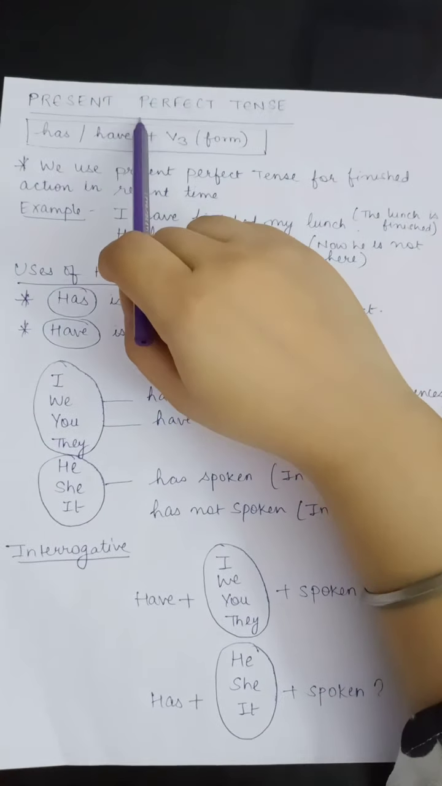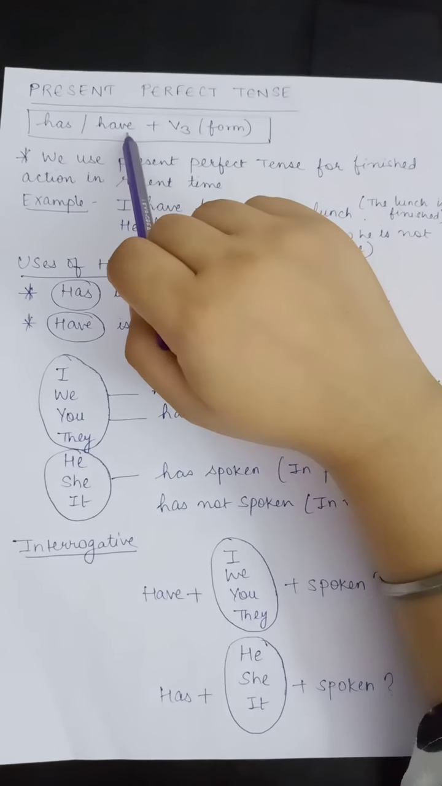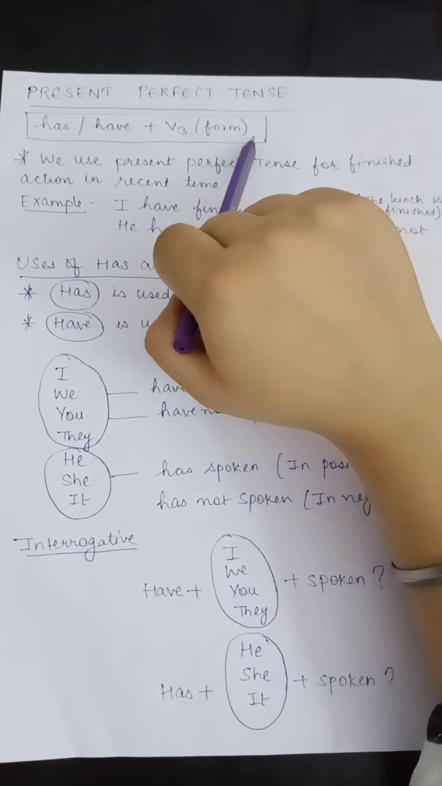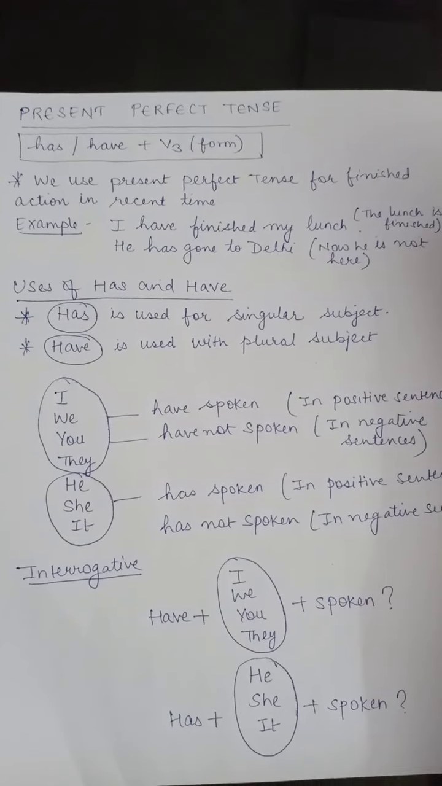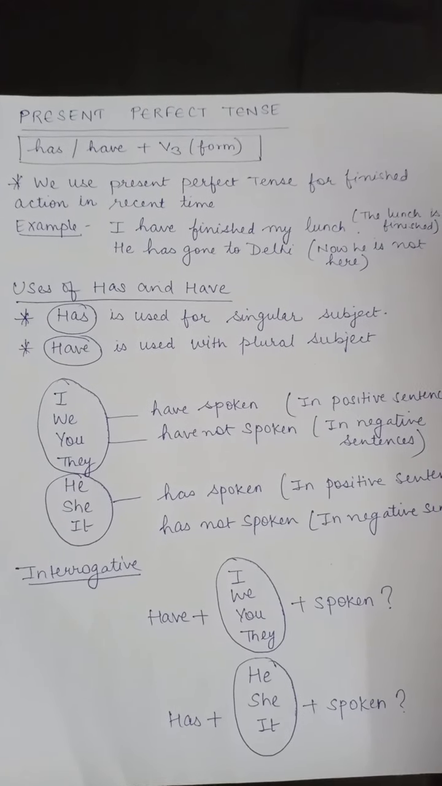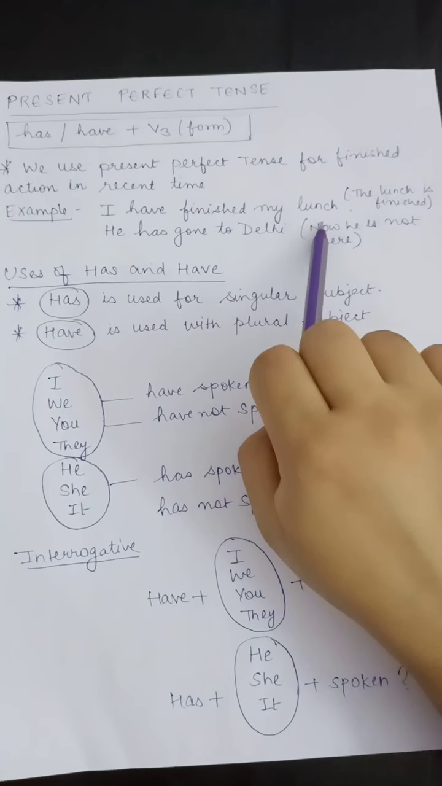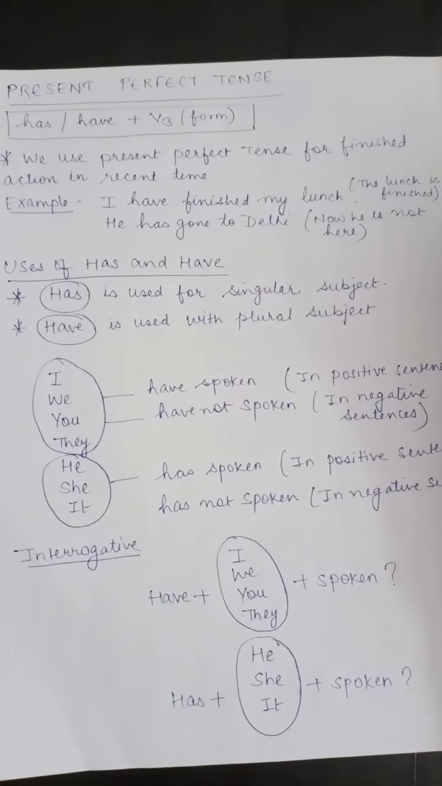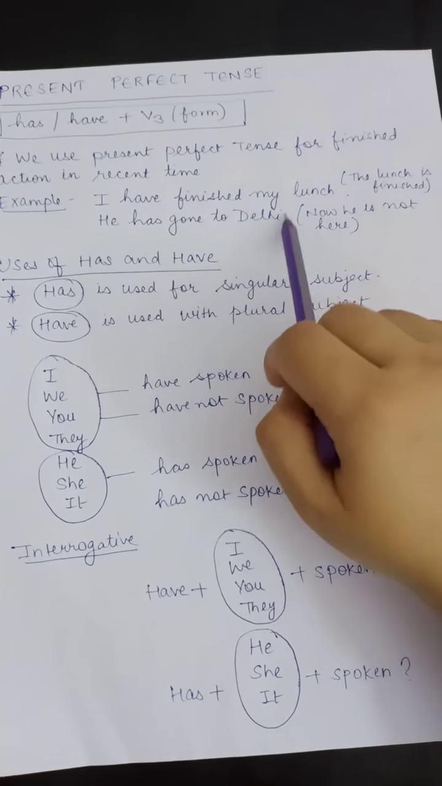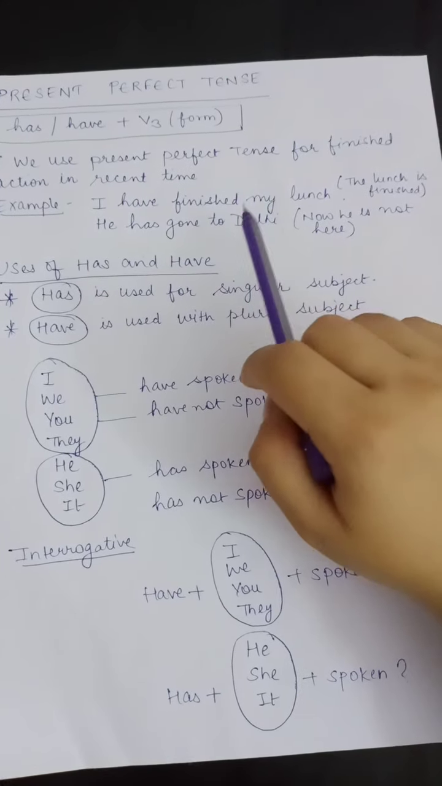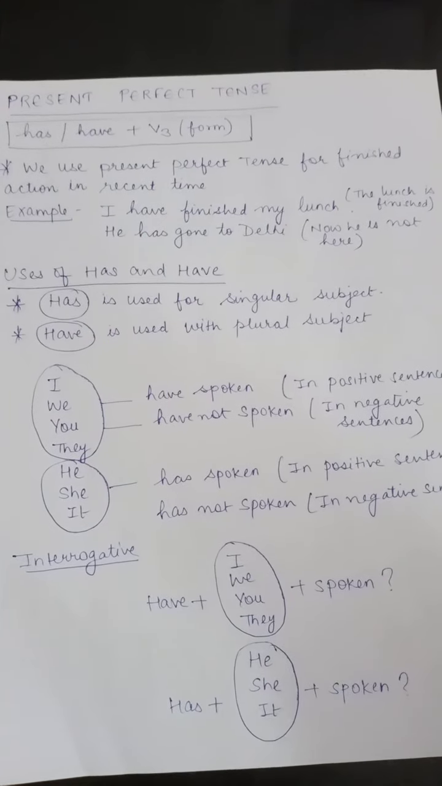Next we have present perfect tense. Present perfect tense takes has or have plus the third form of the verb. We use present perfect tense for a finished action in recent time. That means the action which we did has just finished. For example, I have finished my lunch. So I have finished my lunch just now. He has gone to Delhi. Now he is not here. So that means that now he is not here. He has gone to Delhi. The work has been finished just now or in recent time.